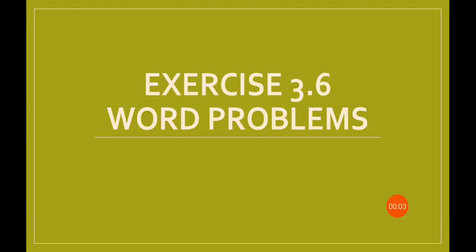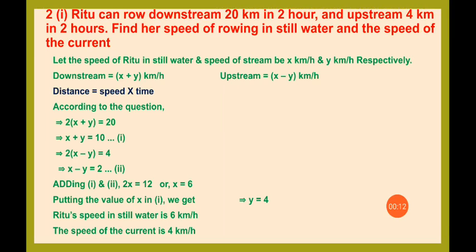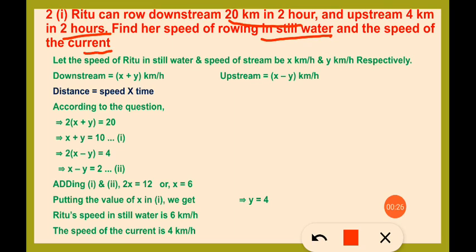Today we will discuss the word problems of exercise 3.6. The first question says that Ritu can row downstream 20 km in 2 hours and upstream 4 km in 2 hours. Then we have to find out her speed in still water and the speed of the current. We will take the speed of Ritu in still water and the speed of the stream to be x and y kilometers per hour respectively.